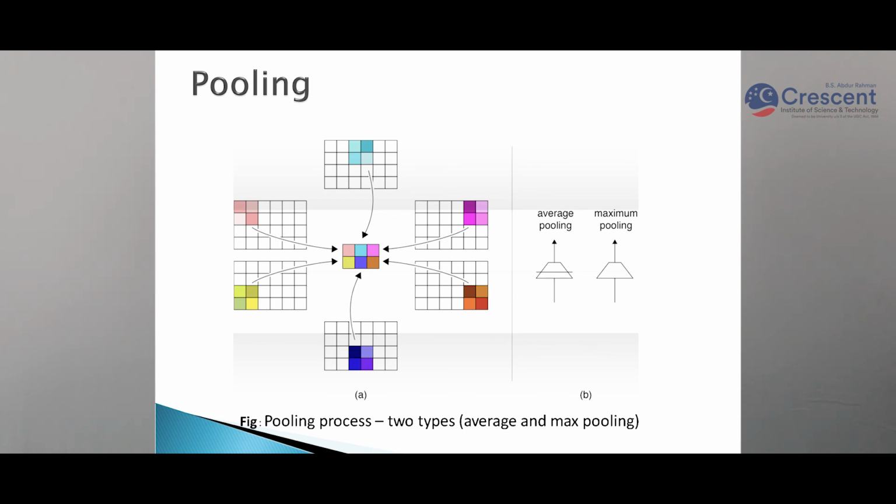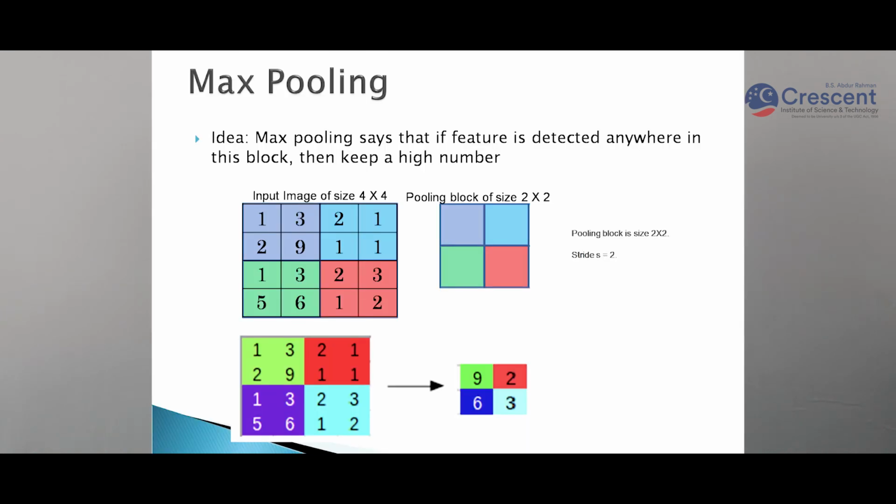From these 4 pixels, 1 pixel will come into the output. Here also, with these 4 pixels, 1 pixel will come into the output. To cover the whole image, we will do the pooling and we will get this 2 cross 3 image.